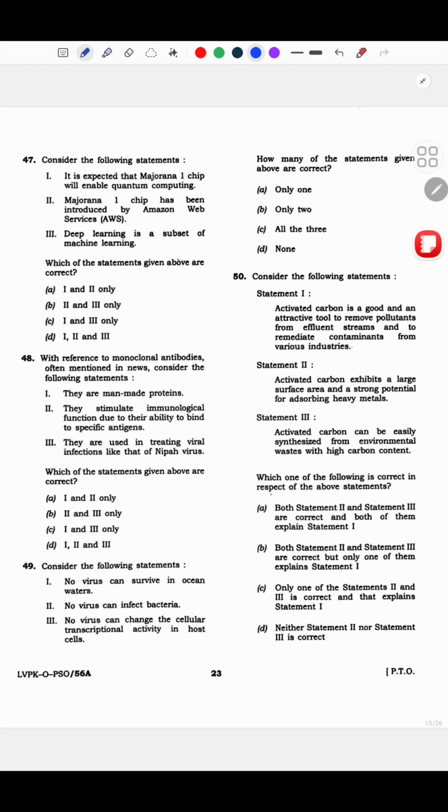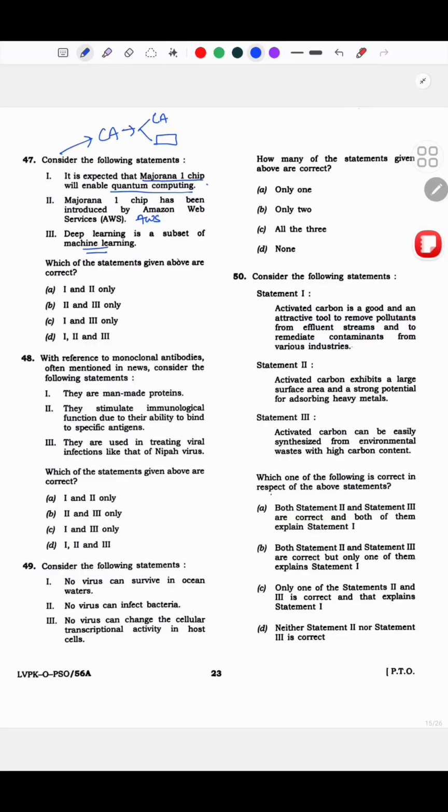See, consider the following. It is expected that the Majorana 1 chip will enable quantum computing. Okay, Majorana 1 chip has been introduced by AWS, Amazon Web Services. Okay, deep learning is a subset of machine learning. Now see, this one I would say is directly majorly current affairs. Okay, this is current affairs, and it has both specific current affairs in news, and it has something of the static part of the current affairs topic. Okay, like a conceptual part of the current affairs.